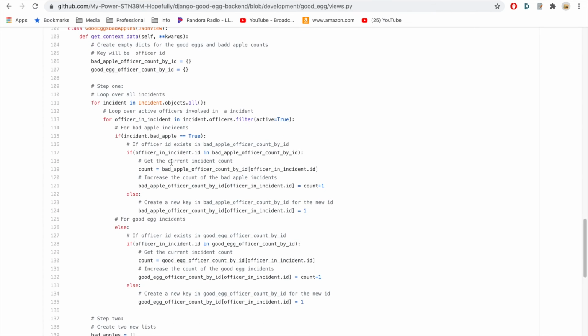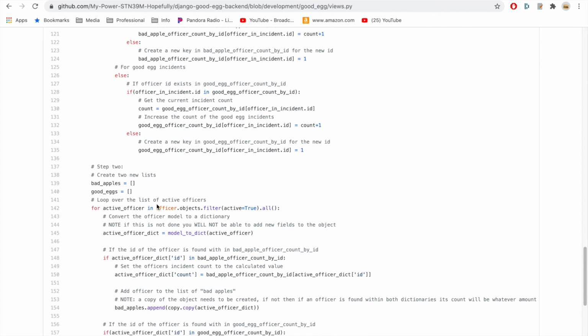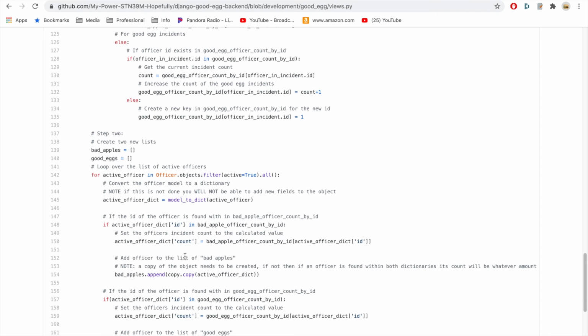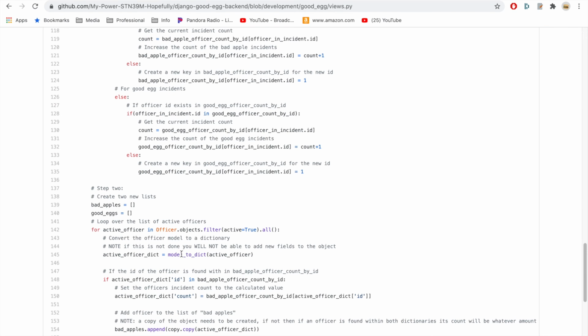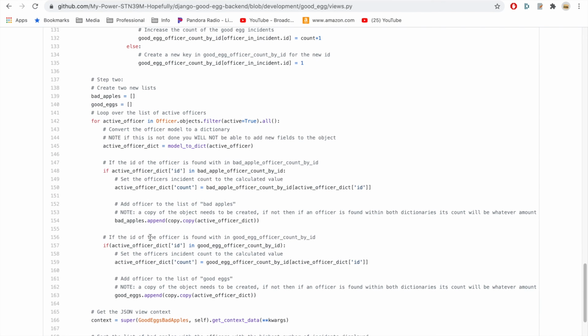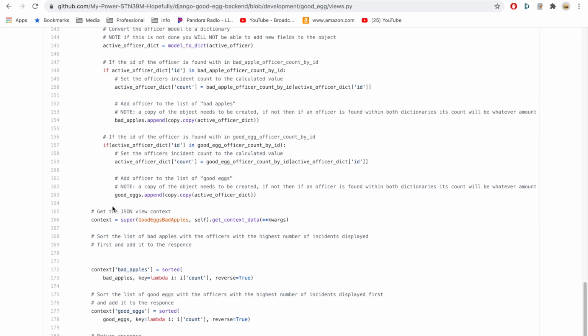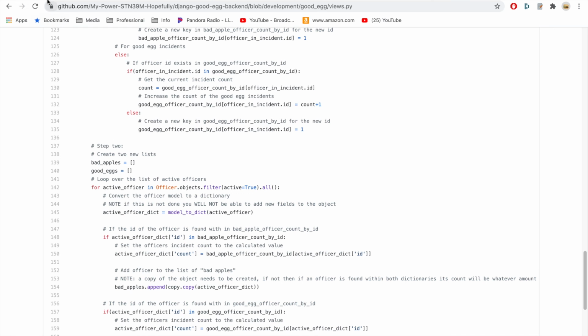I made a few good comments here on this, but it's basically checking, is the officer active? Is the incident a bad apple or a good egg? An incident can have multiple officers, and officers can have multiple incidents. So it's a pretty involved query, but I was able to get it done.